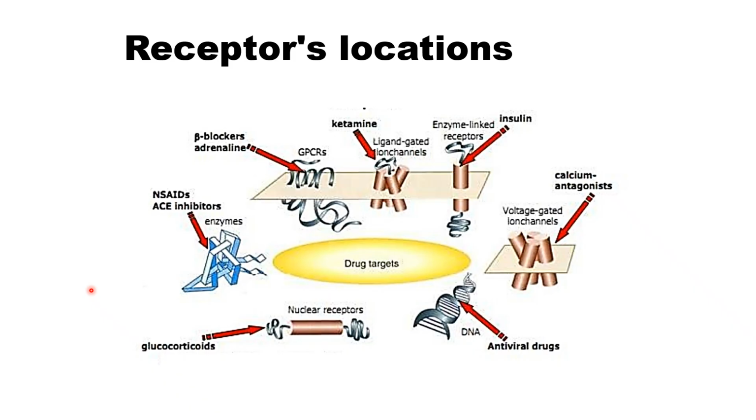All right. The other examples are intranuclear receptors inside the DNA, such as antiviral drugs and some of the anti-cancer drugs. They are actually targeting the DNA of the neoplastic cells with high specificity or selectivity towards the neoplastic cells. Yes, and the glucocorticoid receptors are also intracellular. So these are the receptor locations and the receptor binding sites.